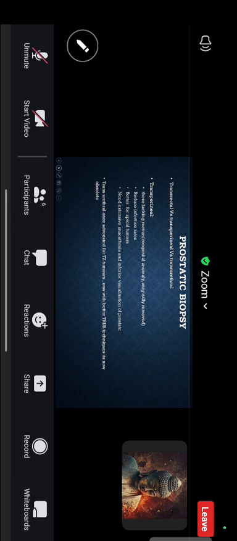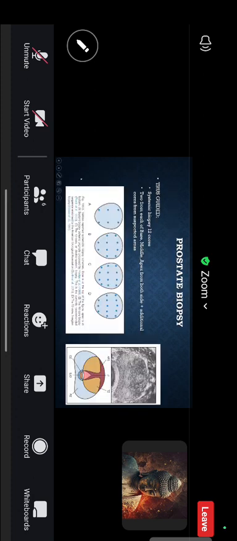but now TRUS is the most commonly used and better approach. So in TRUS, there are 4 methods to go for a biopsy. The first is the sextant biopsy, which is 6-core biopsy. The second one is the 10-core biopsy. The third one is the 12-core biopsy, which is double sextant, which is currently most commonly recommended by all the guidelines, and our institutional practice is also 12-core biopsy. And the fourth one is the 13-core 5-region biopsy.